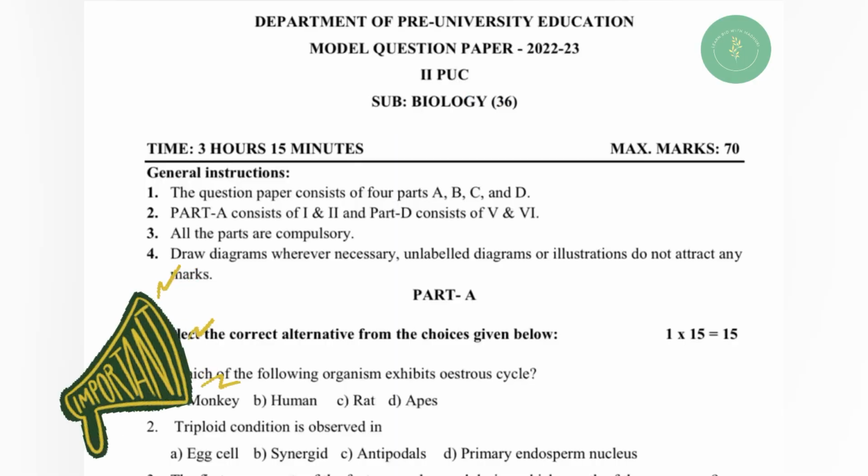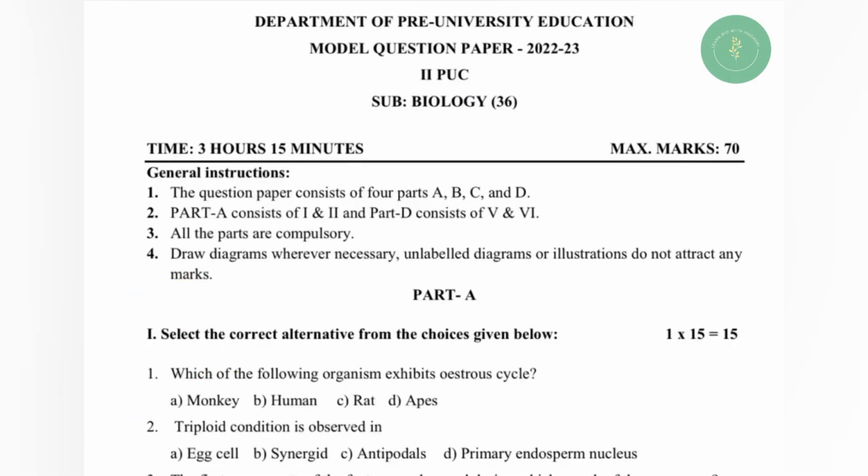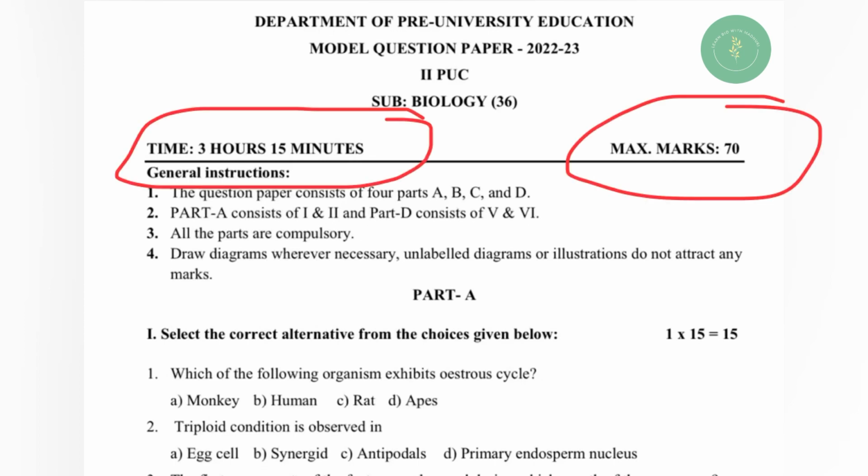So here is a sample of the question paper so you can understand how a question paper can appear from your examination point of view. So my dear students, the time allotted will be the same, 3 hours 15 minutes, and even if it is a 115 marks question paper, you have to attempt for 70 marks.